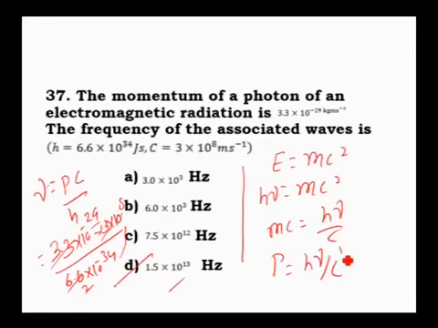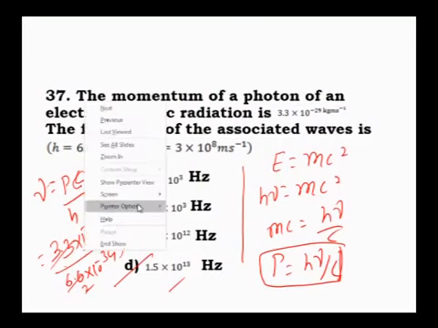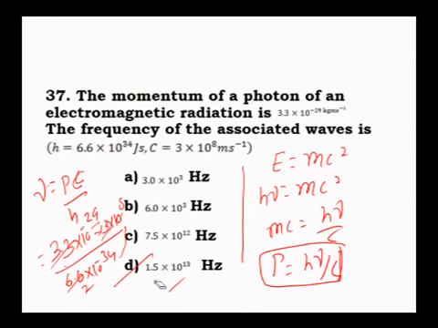Clear? Momentum of a photon will be P is equal to h into nu by c. Therefore nu is equal to P into c divided by h. Momentum is 3.3 into 10 to the power of minus 29, c is 3 into 10 power 8, then h value is 6.6 into 10 to the power of minus 34. 3.3 by 6.6 is 2, 3 by 2 is nothing but 1.5. Therefore 1.5 into 10 power 13.